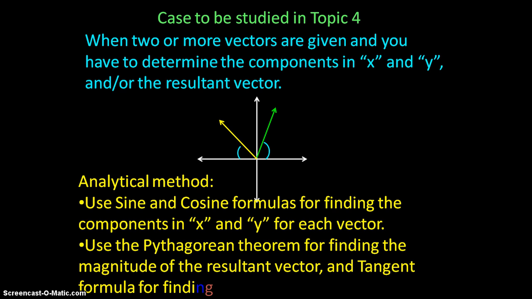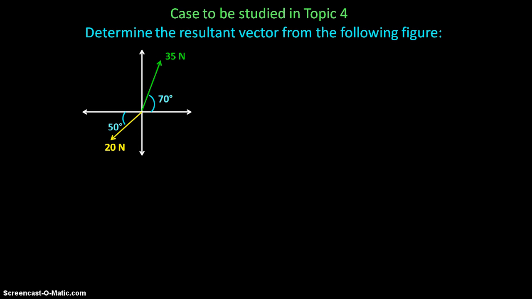We have to use sine and cosine in order to get the components, as in the previous example, and the Pythagorean theorem to get the magnitude of the resultant vector, and tangent formula to get the direction. And let's have an example. We have to determine the resultant vector from the following figure.